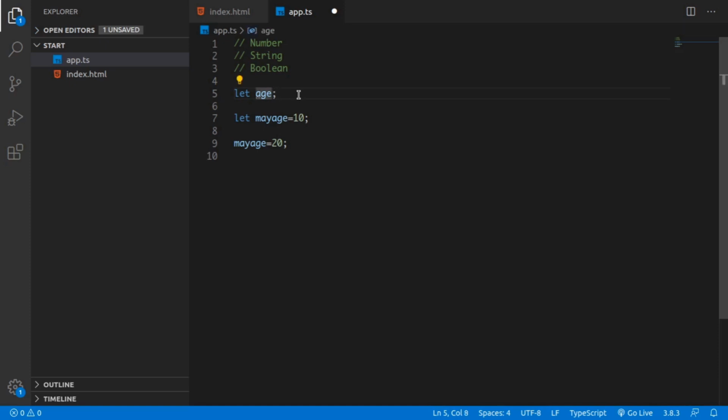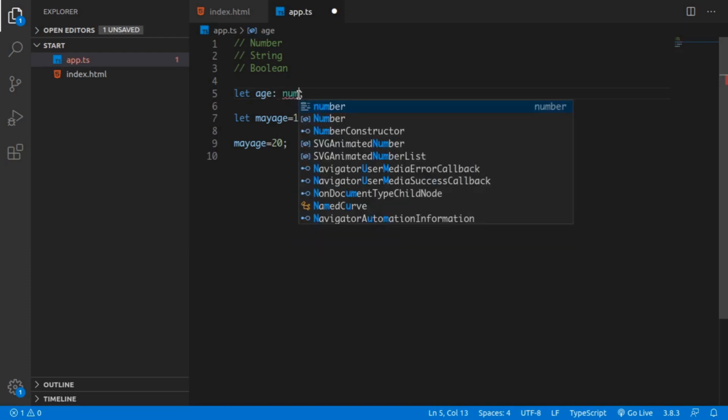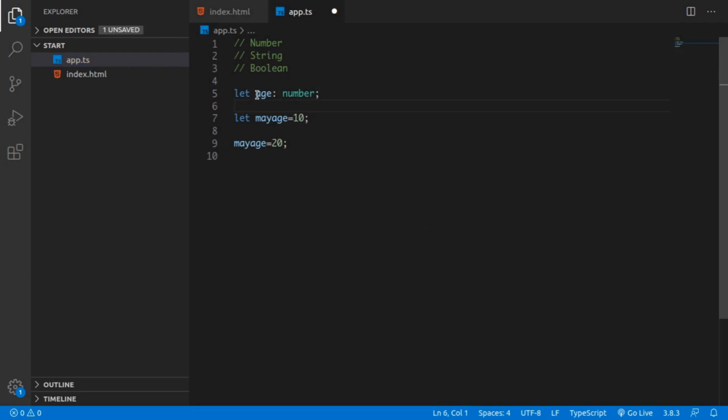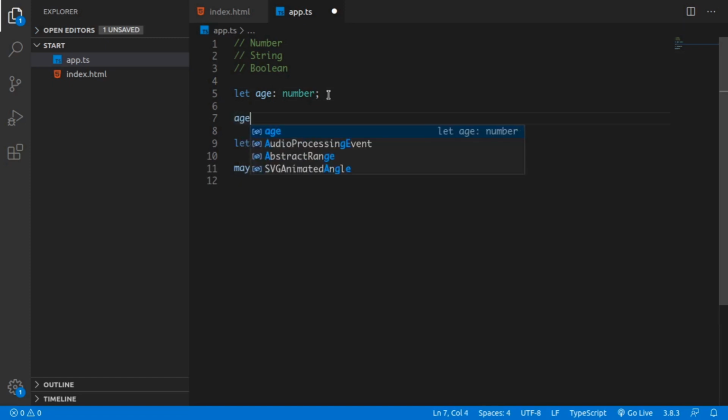Okay, for that, just type a colon here and write number. It means that this age variable can only be assigned a number. Okay, if we assign a string, then it gives us an error. Like, let's see an example. If we type age equal to 10, then it's completely fine.